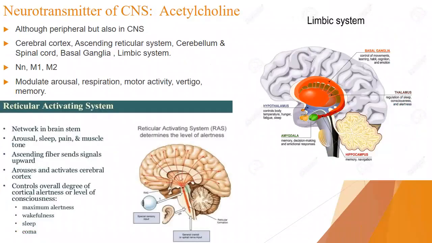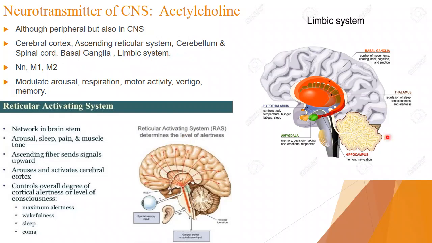All right. The first neurotransmitter we have seen here on the screen is acetylcholine. Acetylcholine, very important, right? Although it is peripheral, it can be found in the central nervous system also. Where is it found? Mainly in the cerebral cortex. Which one is the cerebral cortex? This is the cerebral cortex. Then the ascending reticular system, cerebellum, spinal cord, basal ganglia, as well as the limbic system.